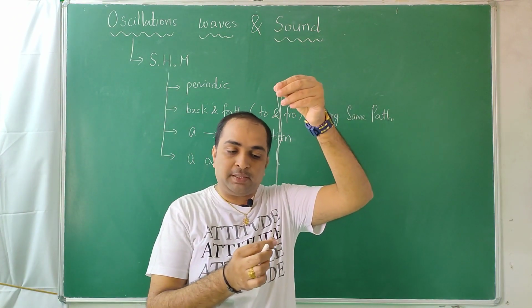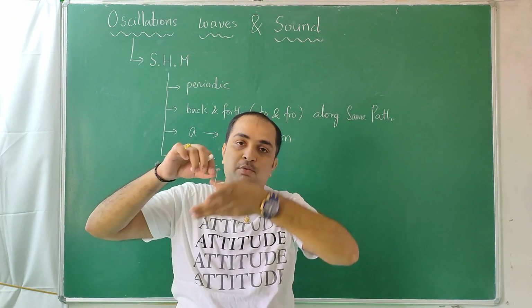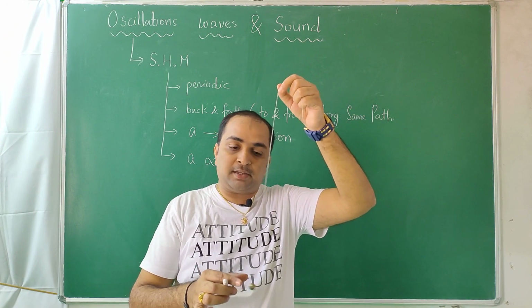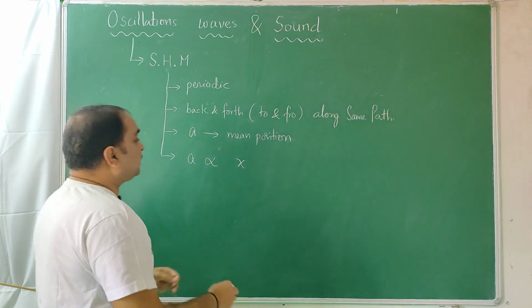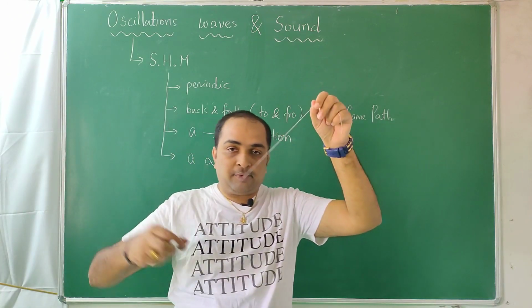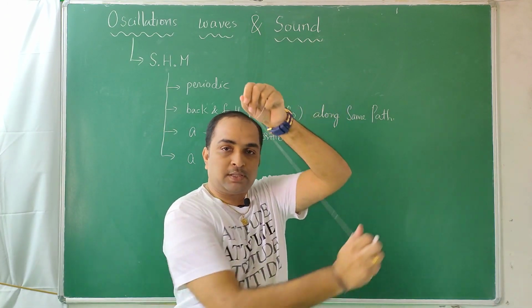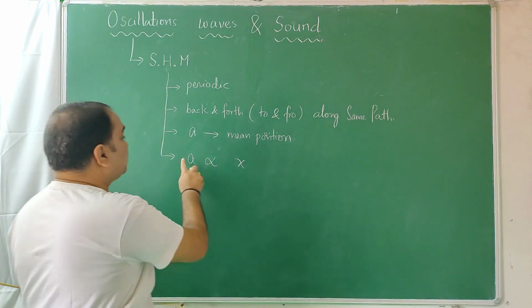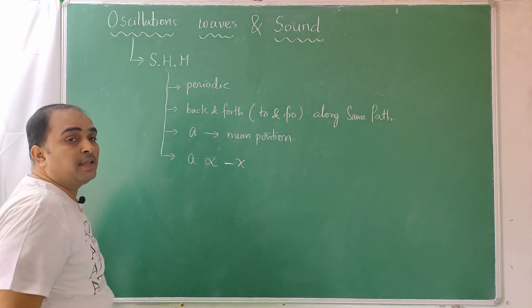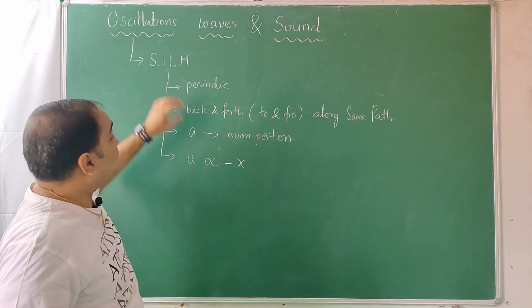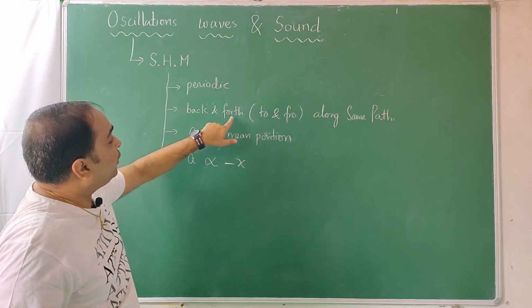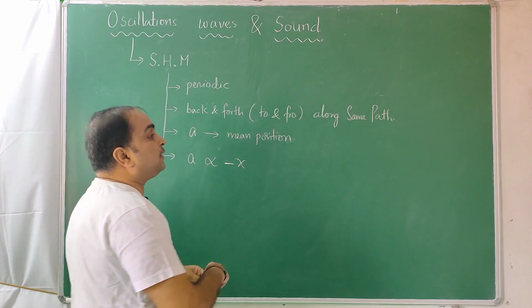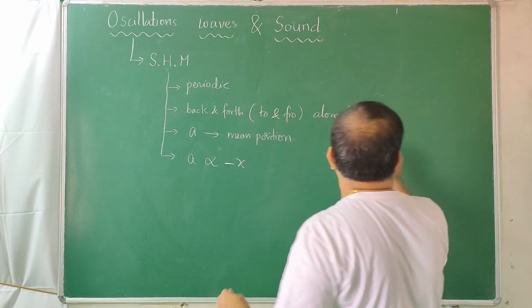From the center, if you call this distance x, the more x you give, the more acceleration. The less x you give, the less acceleration. Slowly, fast. So that too, if you pull it left, it should come towards the right. If you pull it towards the right, it should come towards the left. So these two should have opposite directions. If these 4 conditions are satisfied, that motion is called simple harmonic motion, in which the motion going back and forth along the same path we can call an oscillation.